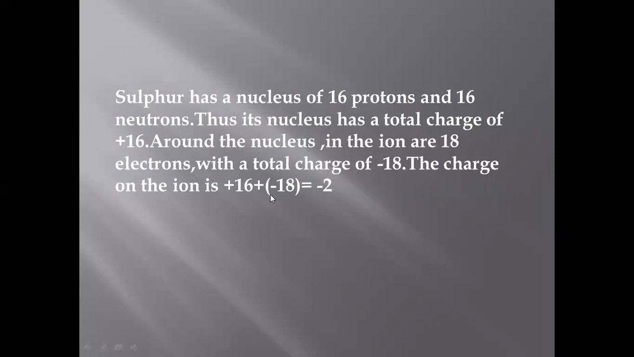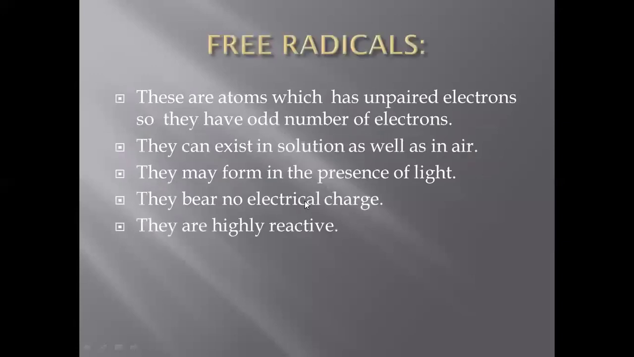Net charge on the ion is positive 16 plus negative 18, which gives us the answer negative 2. That's why the charge on the sulfide ion is minus 2. This is how atoms have positive or negative charges.